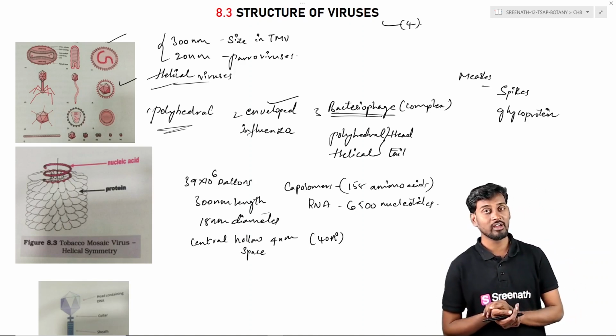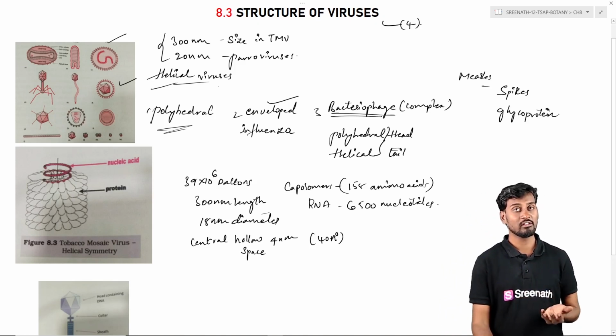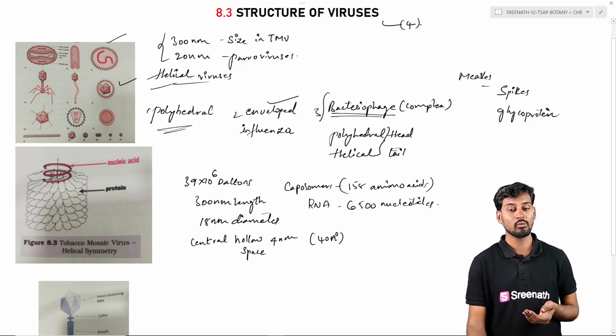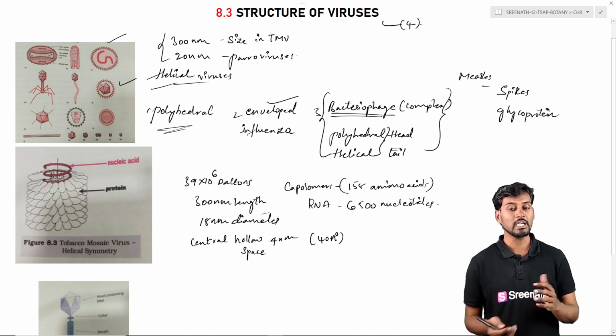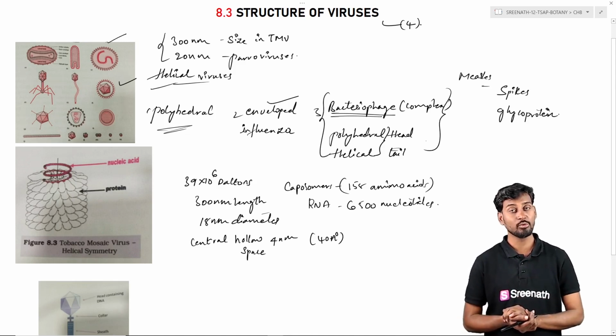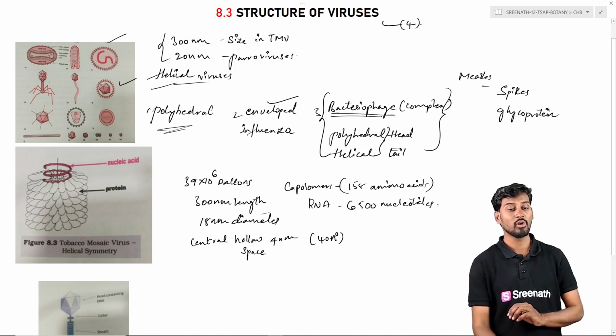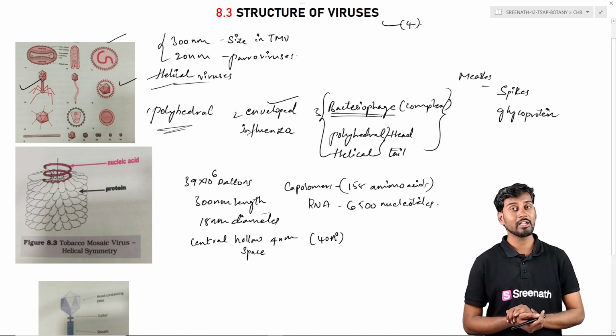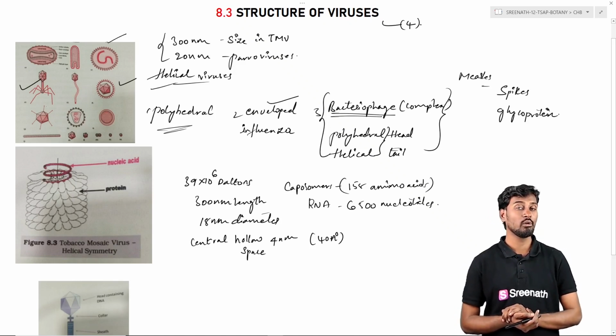A polyhedral virus is, for example, polio virus, and a helical virus is, for example, TMV. There are also viruses showing complex symmetry, for example the bacteriophage. A bacteriophage is a virus which infects bacteria, but they are viral particles.